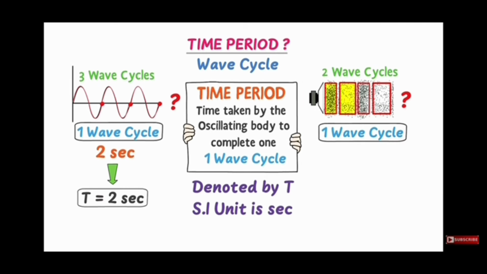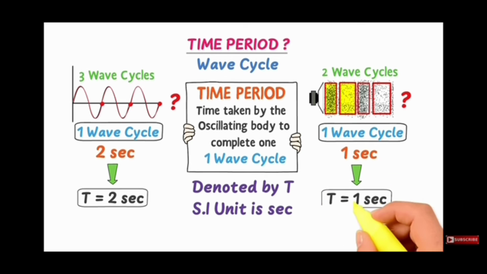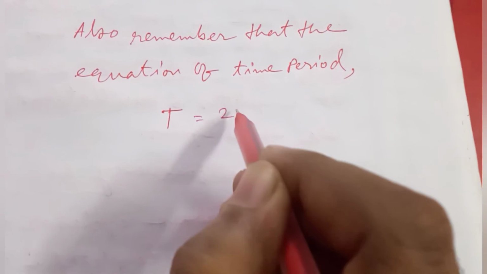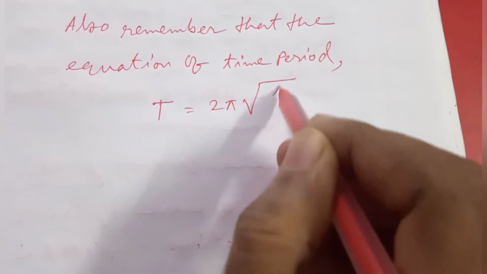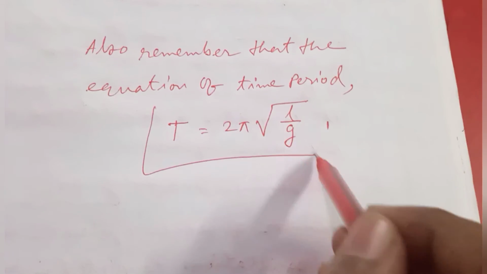If this wave completes one oscillation or one wave cycle in 1 second, then its time period is T is equal to 1 second. Just remember that time period is the time taken by the oscillating body to complete one cycle. Also remember that the equation of time period is T equals 2 pi root of L by g.